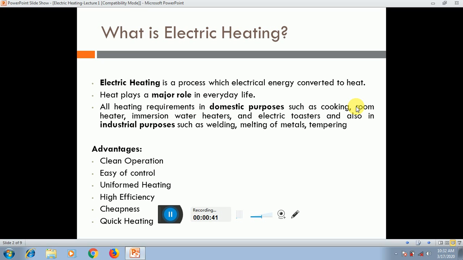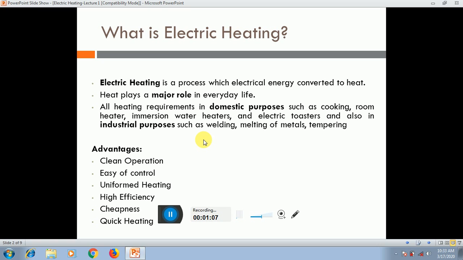The main role of electric heating in our daily life is for domestic purposes as well as industrial purposes. For example, for domestic purposes we can use it for cooking, room heating, water heaters and so on. In a similar way, for industrial purposes, such as welding, melting of metal, tempering, etc.